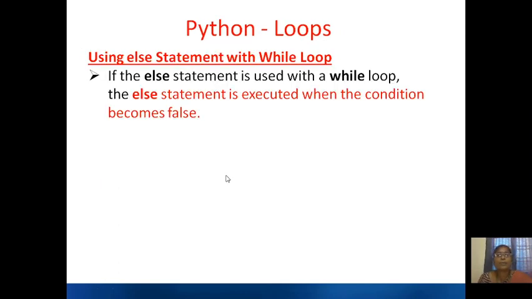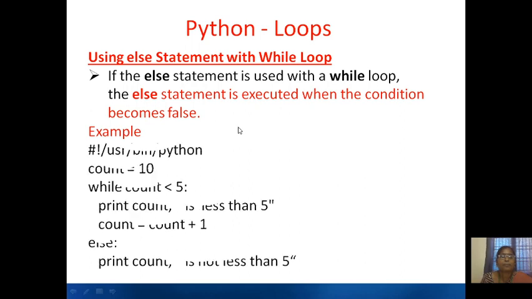Using else statement with while loop. If the else statement is used with a while loop, the else statement is executed when the condition becomes false. For example, count equals 10 and you are checking the condition count is less than 5. So 10 is less than 5 is a false statement. So this becomes false, you come to the else block and print count is not less than 5. So the output is 10 is not less than 5.